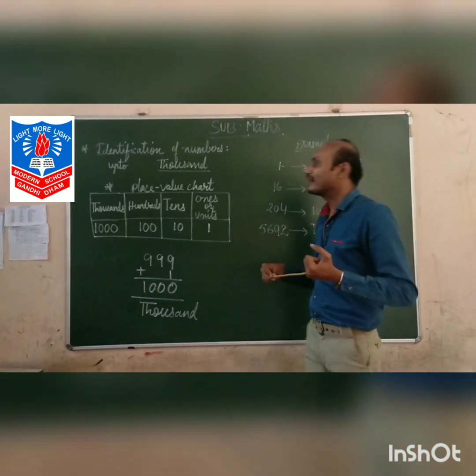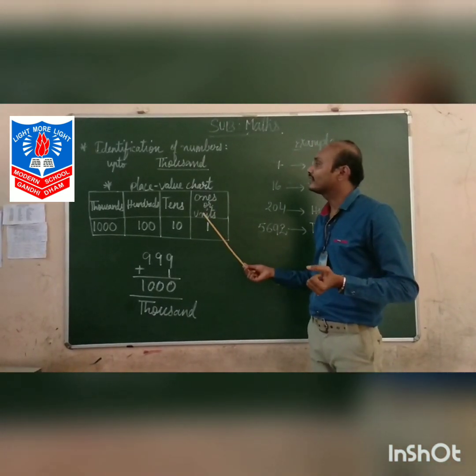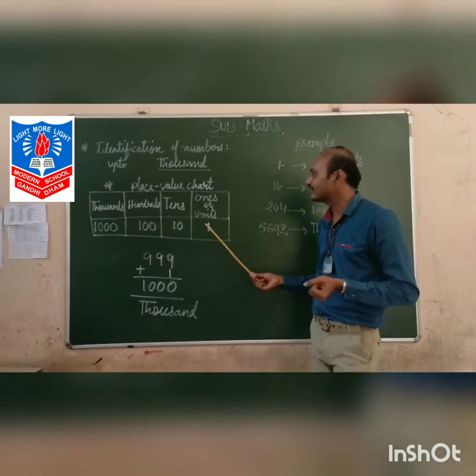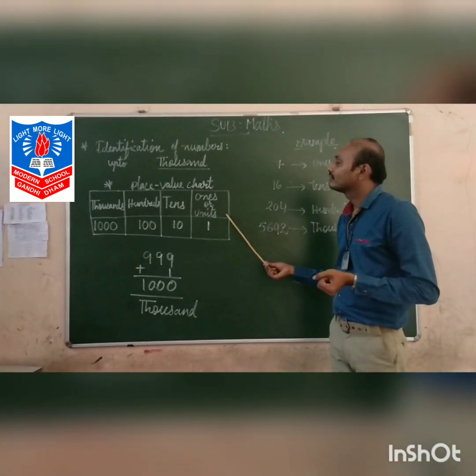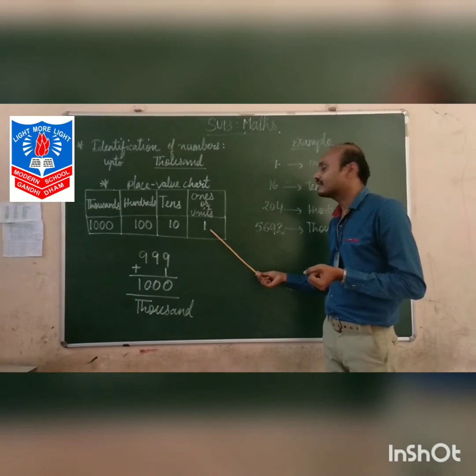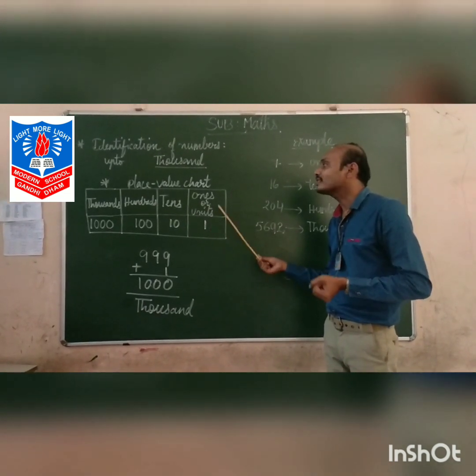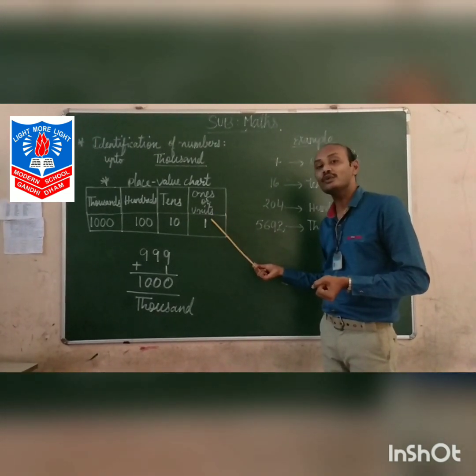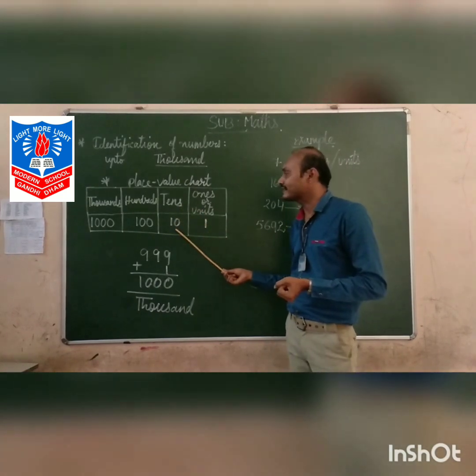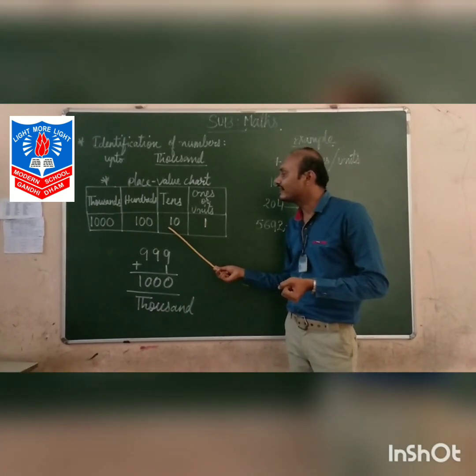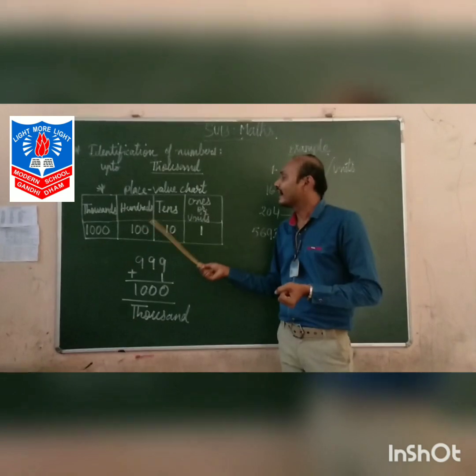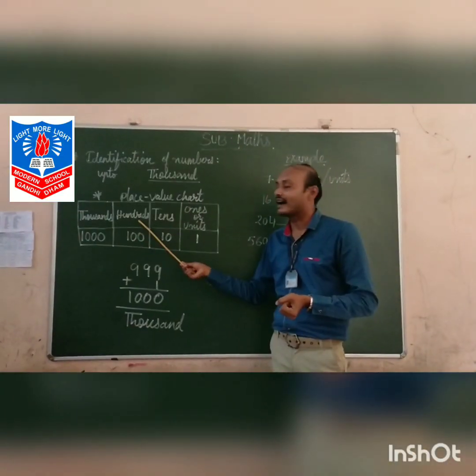So to make you clear, here we are with a place value chart. You can see here, if there is a single digit, the place value is ones, or you can say units. If two digits, then the second place is tens. And if it is three digits, hundreds.